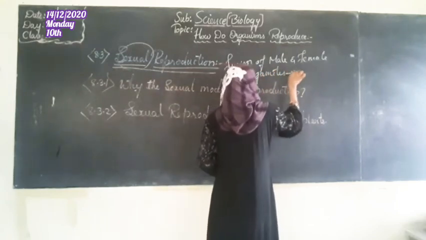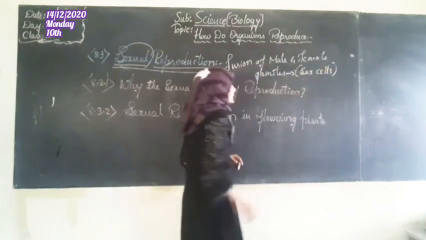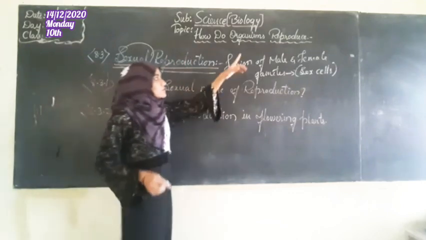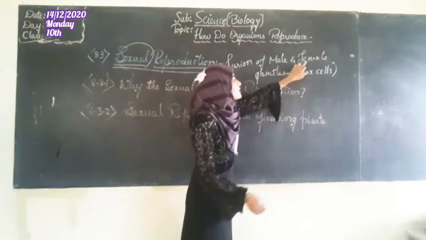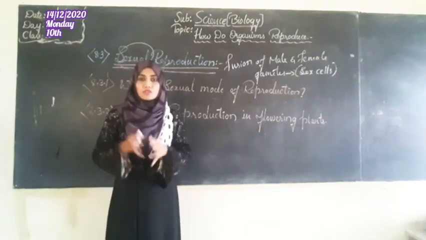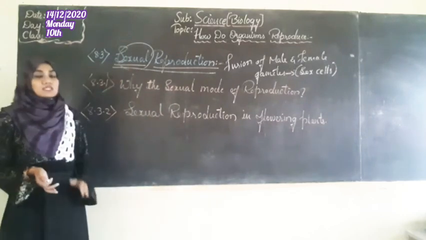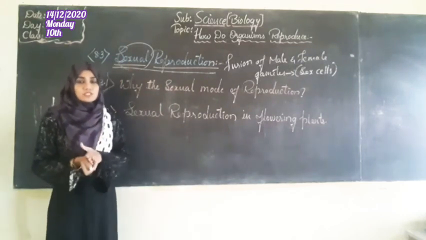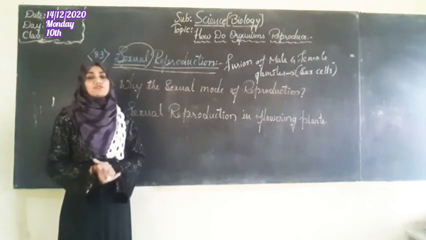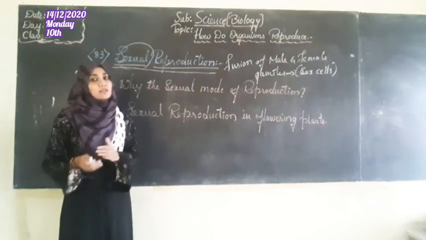The male gamete will fuse with the female gamete, and together they combine to form a zygote, which later develops into a child. So sexual reproduction means reproducing a new generation by the fusion of male and female gametes, or by the fusion of two separate individuals, male and female.